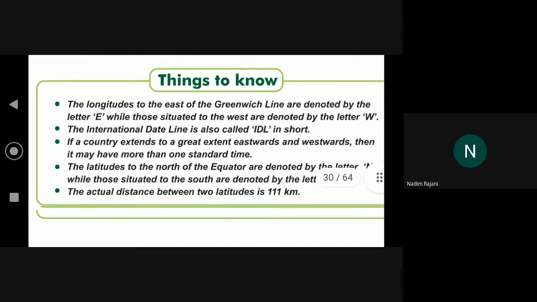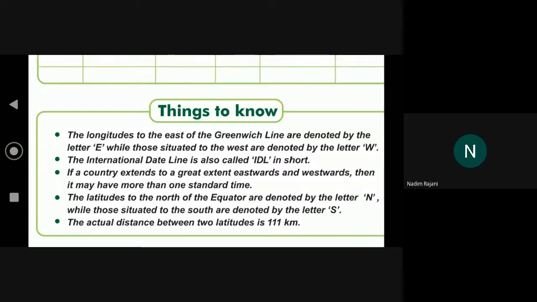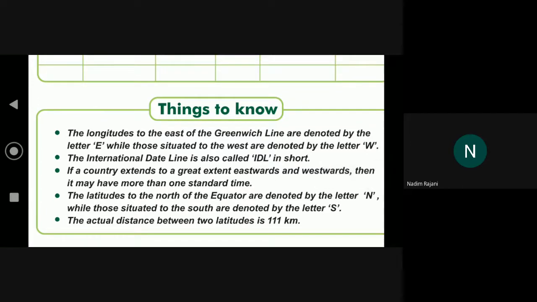Anyone any doubt till here? No, sir. No, ma'am. The longitudes to the east of the Greenwich line are denoted by the letter E, while those situated to the west are denoted by the letter W. The international date line is also called IDL in short. If a country extends to a great extent eastwards and westwards, then it may have more than one standard time.